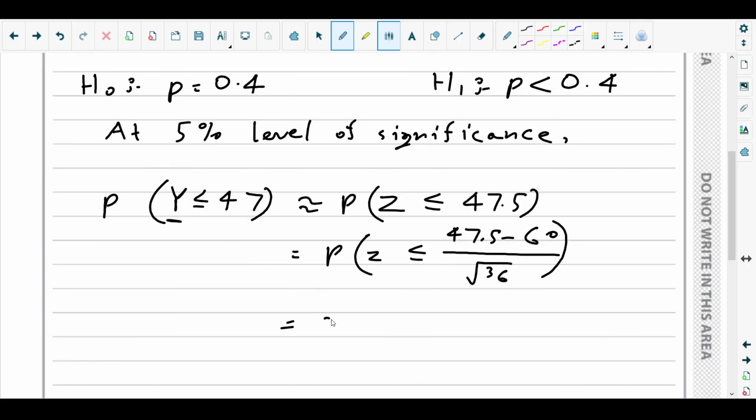So this gives you 0.0186, which is less than 0.05.